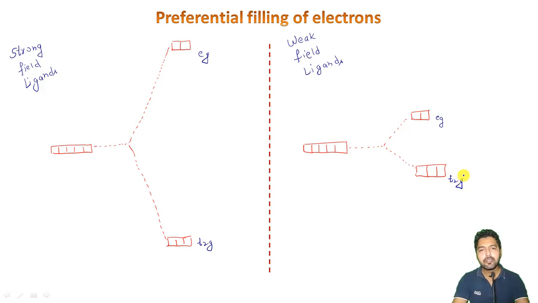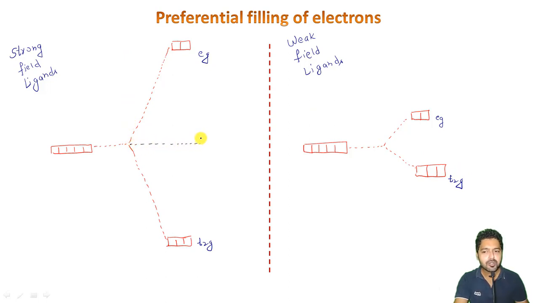Okay, now before moving further, I want to confirm that you really understand what is happening here. The increase and the decrease in the magnitude of splitting is one thing, but do not forget that at the center here we have our barycenter line.